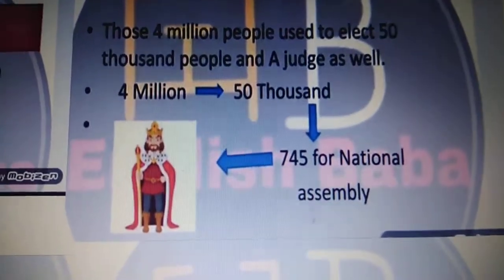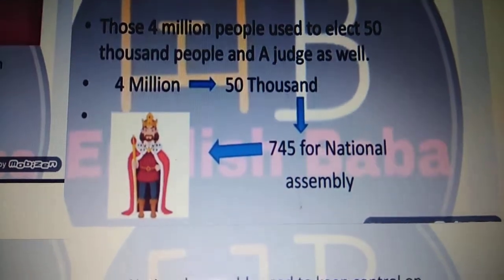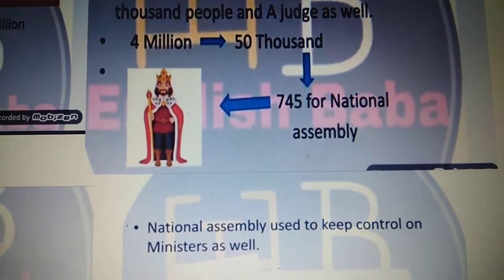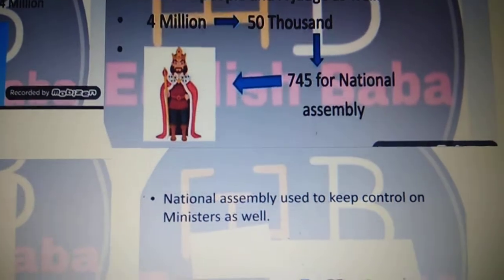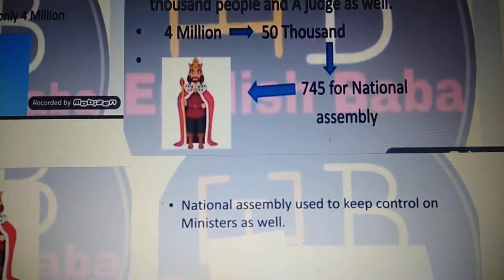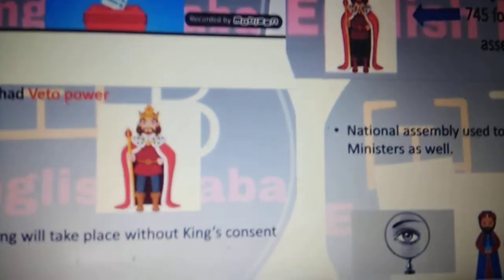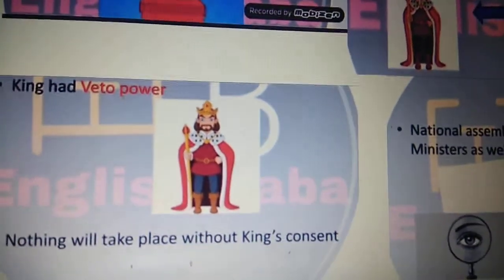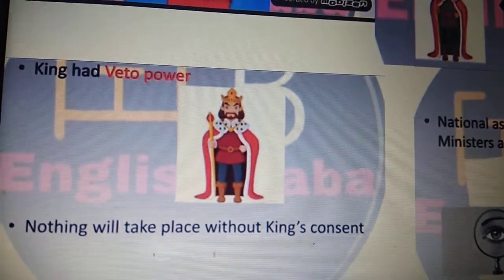Then these 50,000 people elected 745 members for the National Assembly, something like we have in India. The remaining men and women who could not vote were called passive citizens, and they had no right to vote. The king also was given a veto power, and nothing would take place without the king's consent.